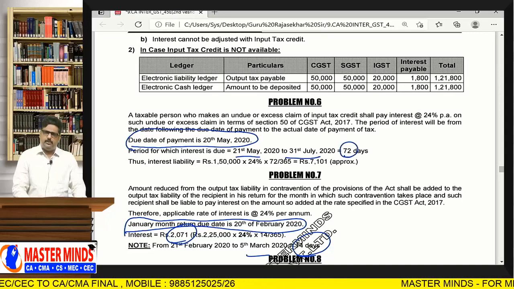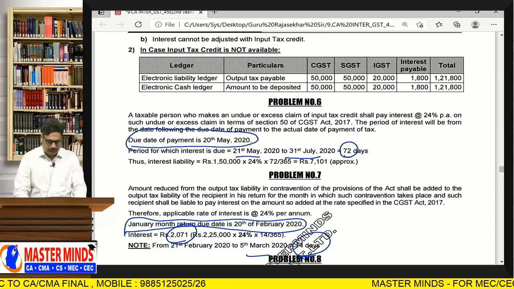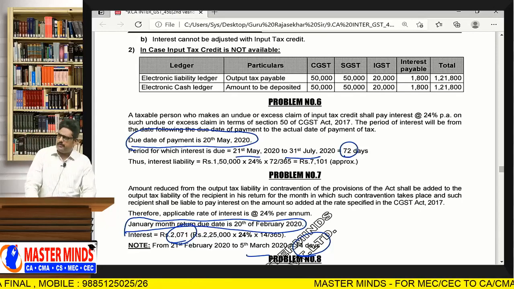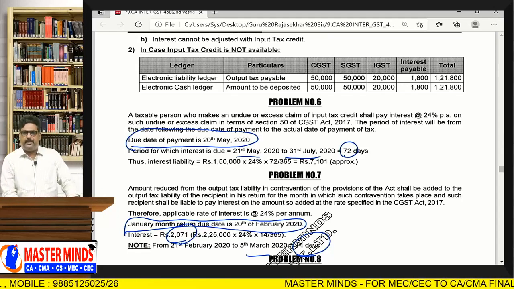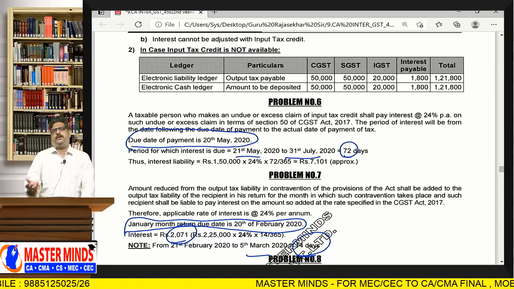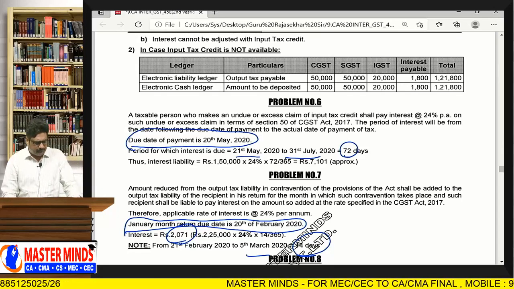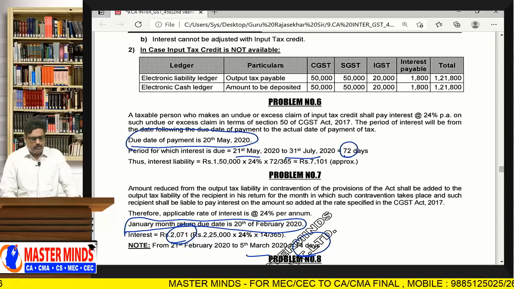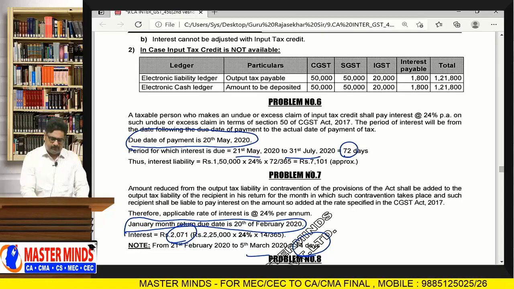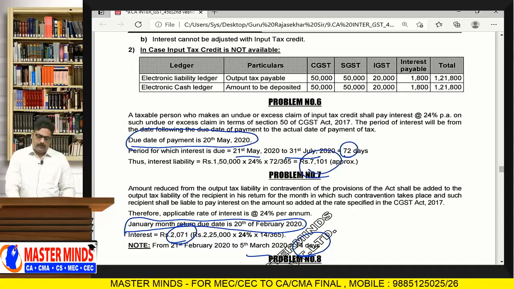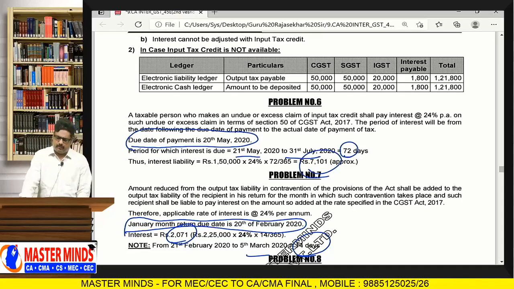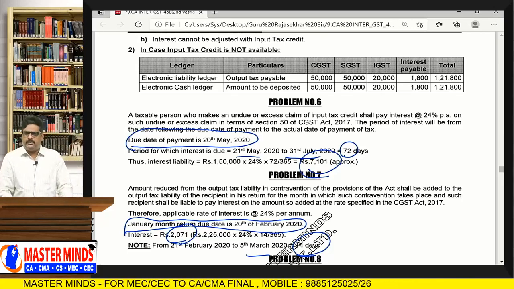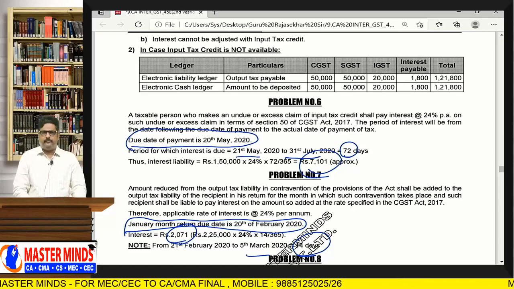So for the 72 days, you are liable to pay the interest on how much amount? 1,50,000. What is the rate of interest? 24% per annum. Therefore, proportionately we have to calculate that. So 1,50,000 into 24% into 72 divided by 365, 7,101 is the interest that is needed to be paid. This is the point you should remember. Okay, this is end of the topic, payment of tax.